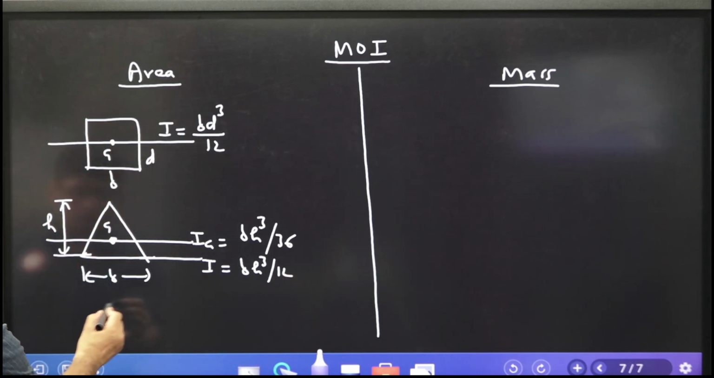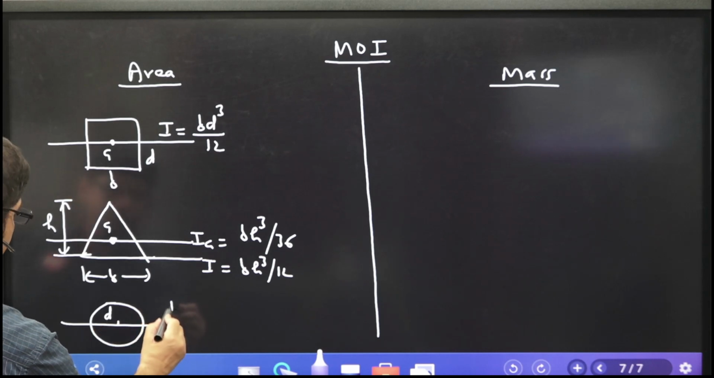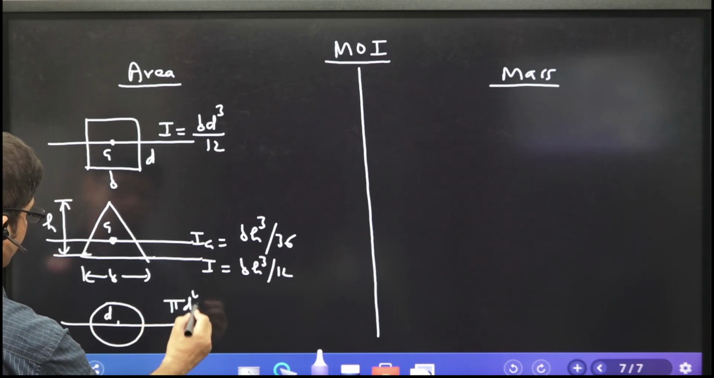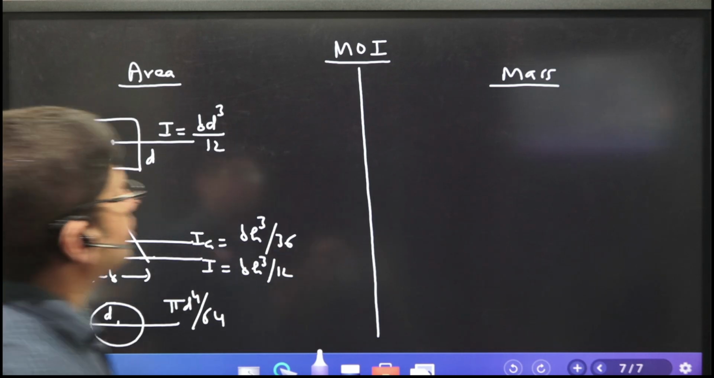Good. Sir, can you tell me about the circle? Yes, for a circle of diameter D, it is pi d raised to power 4 by 64. So I have given you the rectangle, the circle, and the triangle. You do not need more than this. I think this is more than sufficient. And what about mass moment of inertia?